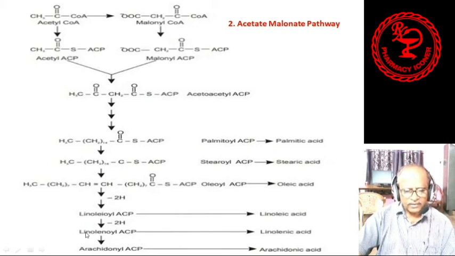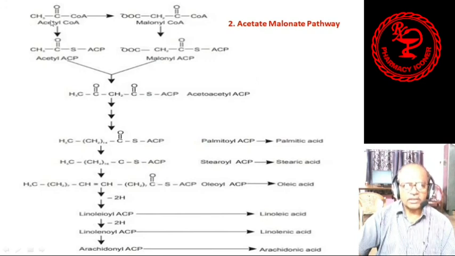And finally, from linolenoyl ACP, arachidonyl ACP is formed, ultimately arachidonic acid. So you see palmitic acid, stearic acid, oleic acid, linoleic acid, linolenic acid and arachidonic acid, all of these are fatty acids. Thus we complete the acetate malonate pathway by which the different fatty acids are formed,